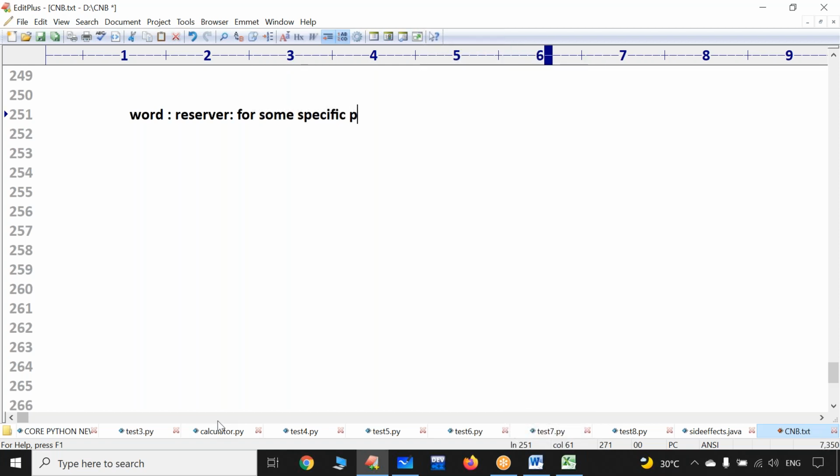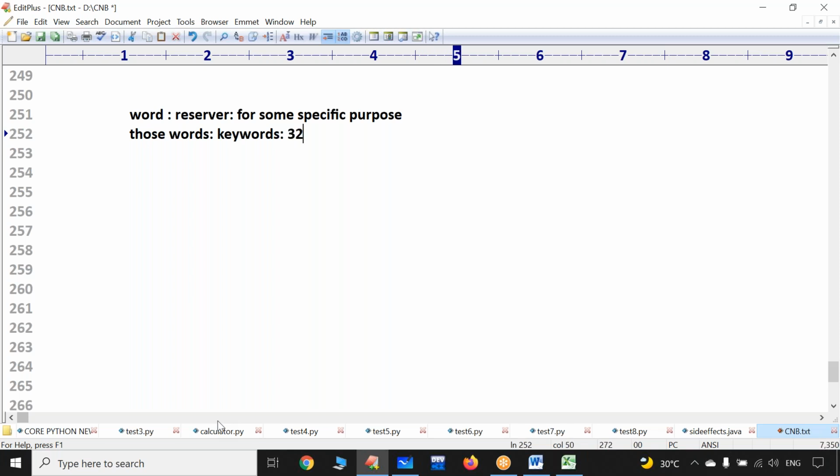Sir, it is not only in C programming language, in any programming language, usually developers will have a habit of reserving some words for some specific purpose. Those words are nothing but keywords, sir. You know, in C language, these type of words, how many are there? Do you have an idea?